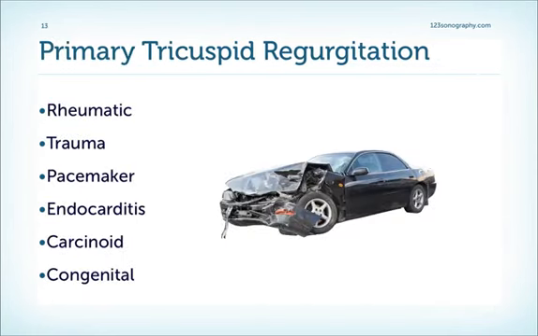Much less frequently will we see a structural problem of the tricuspid valve as a cause for tricuspid regurgitation. Which causes are there? Rheumatic heart disease, trauma, pacemakers, endocarditis, carcinoid heart disease, and congenital heart disease. Here are some examples.